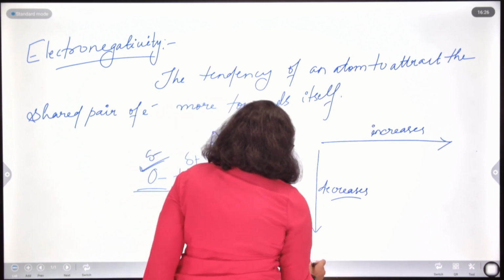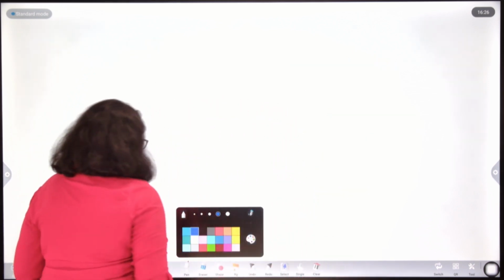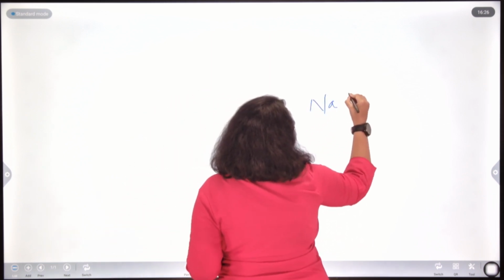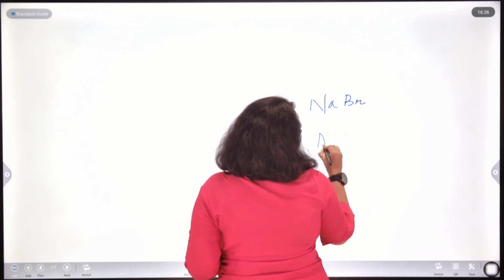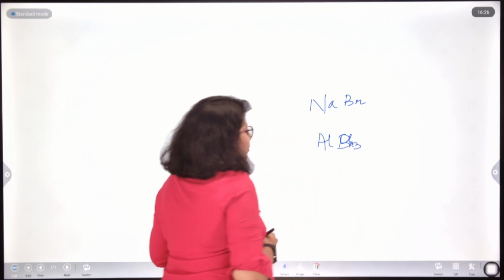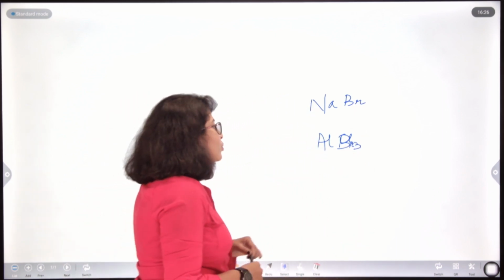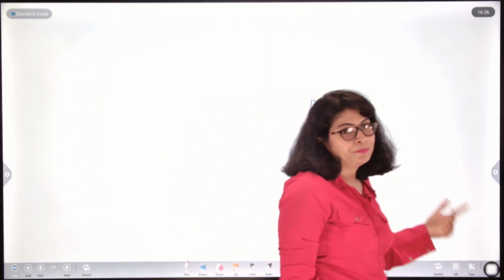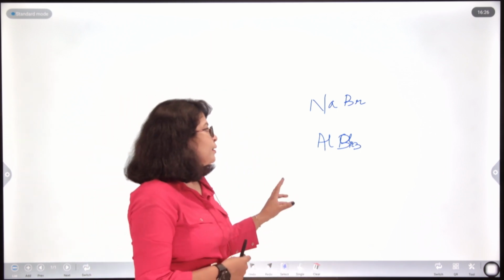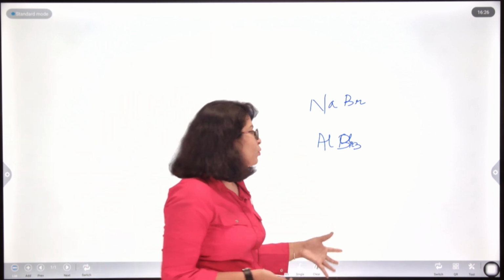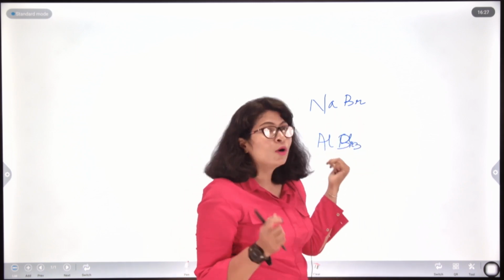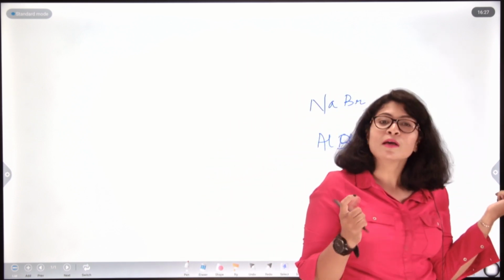Next we will move on. If I give you two examples, for example, NaBr and AlCl3 or AlBr3, let us keep the anion the same, NaBr and AlBr3. Sodium bromide and aluminum bromide. Okay. So, as you can see, there is a difference in electronegativity, and mostly we know that sodium is a metal, aluminum is a metal, and bromine is a non-metal. So, a bond formed between a metal and a non-metal is mostly ionic, right.